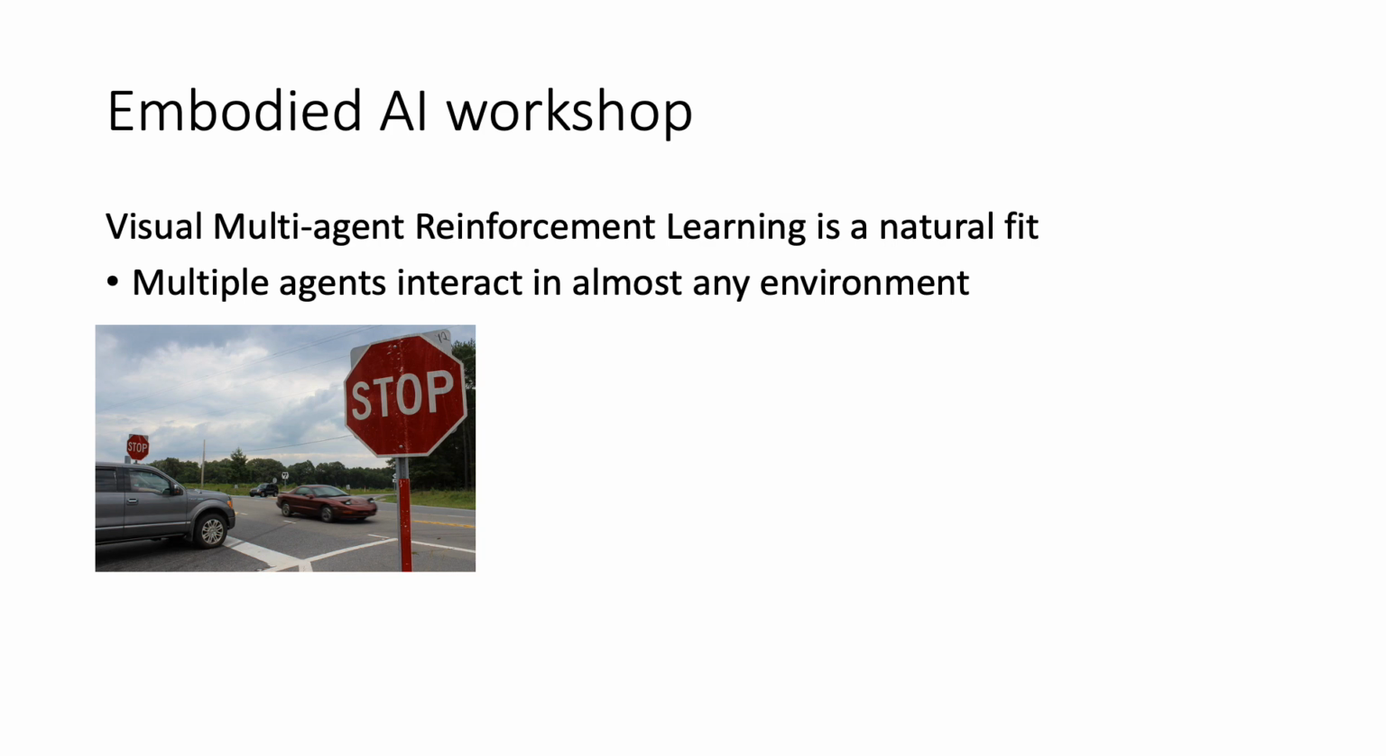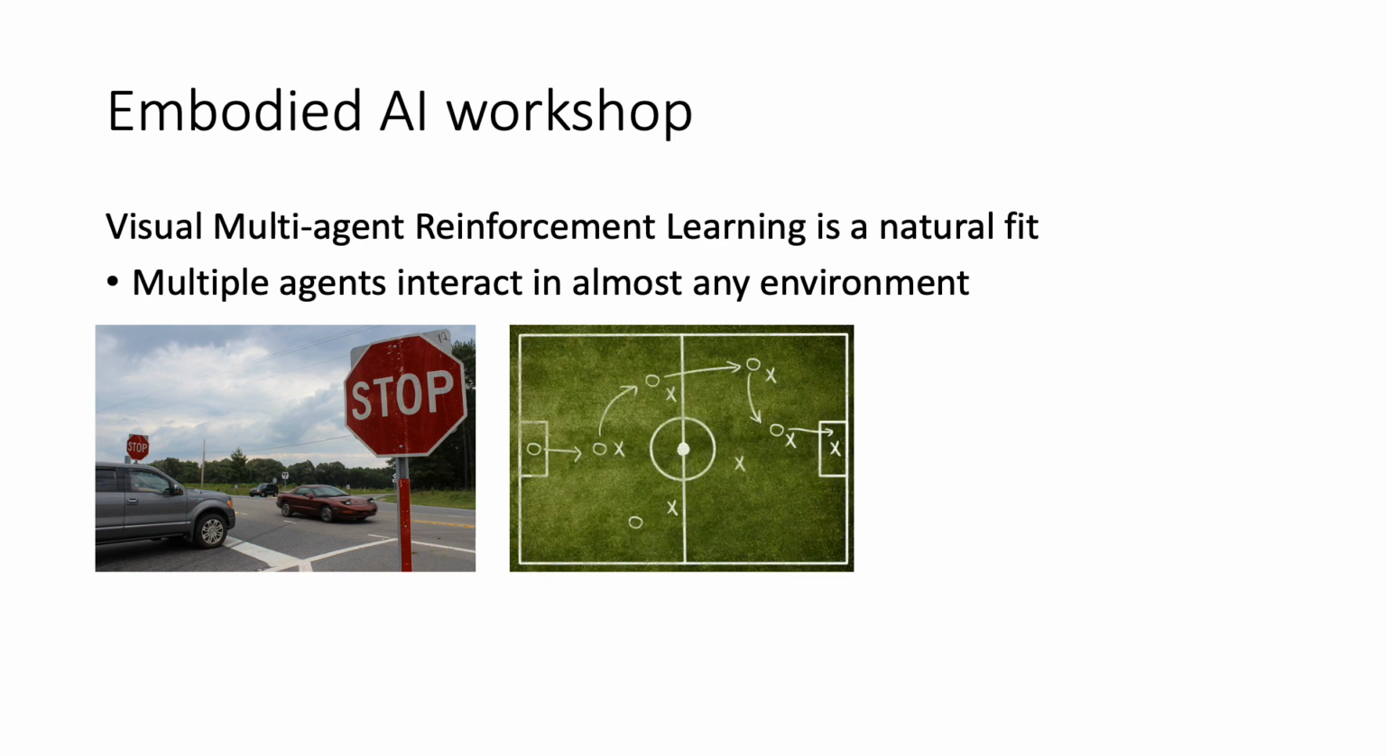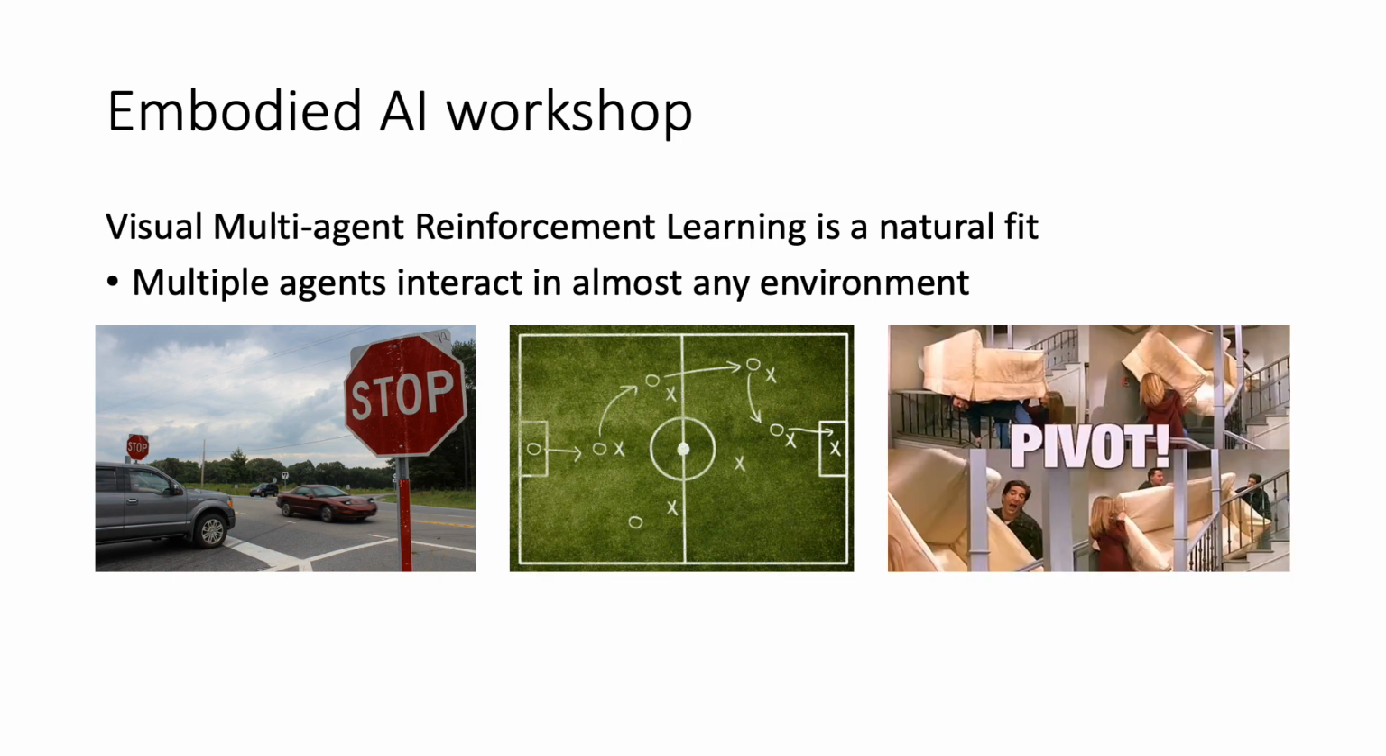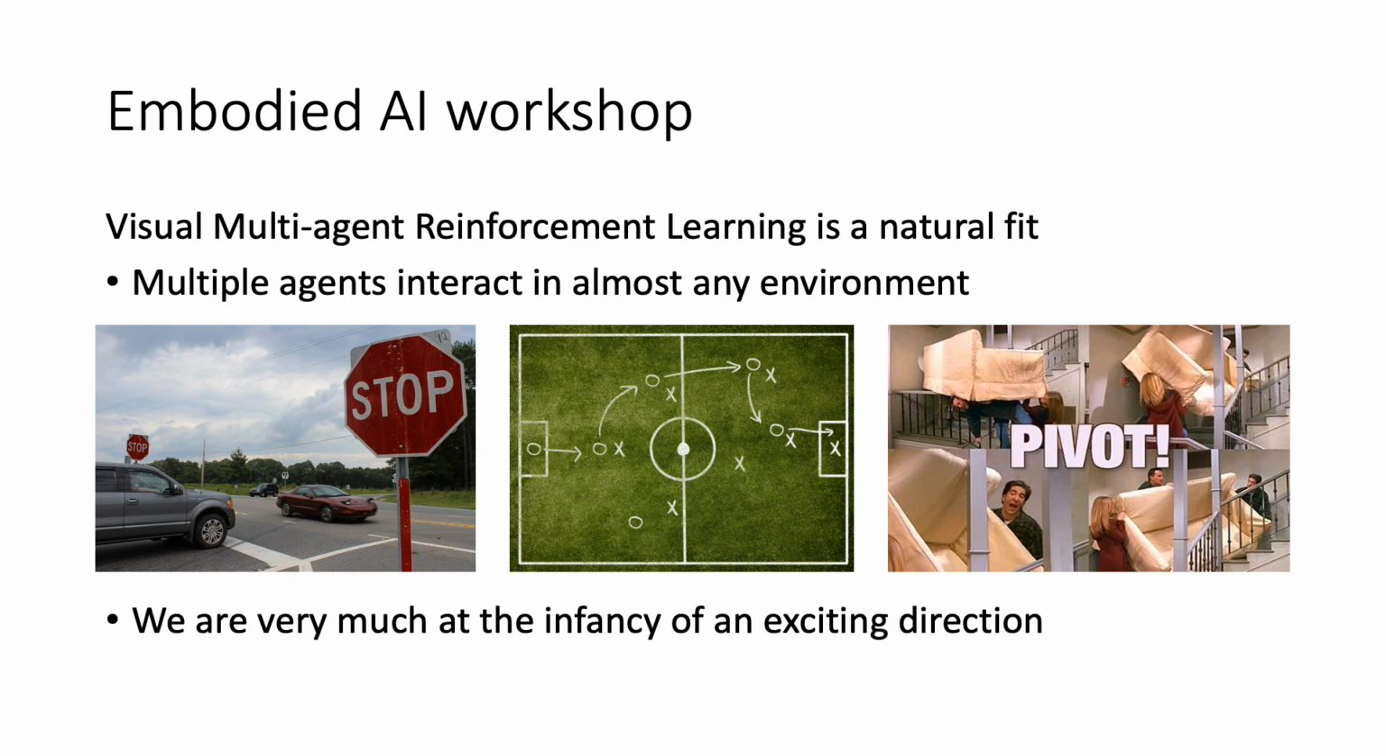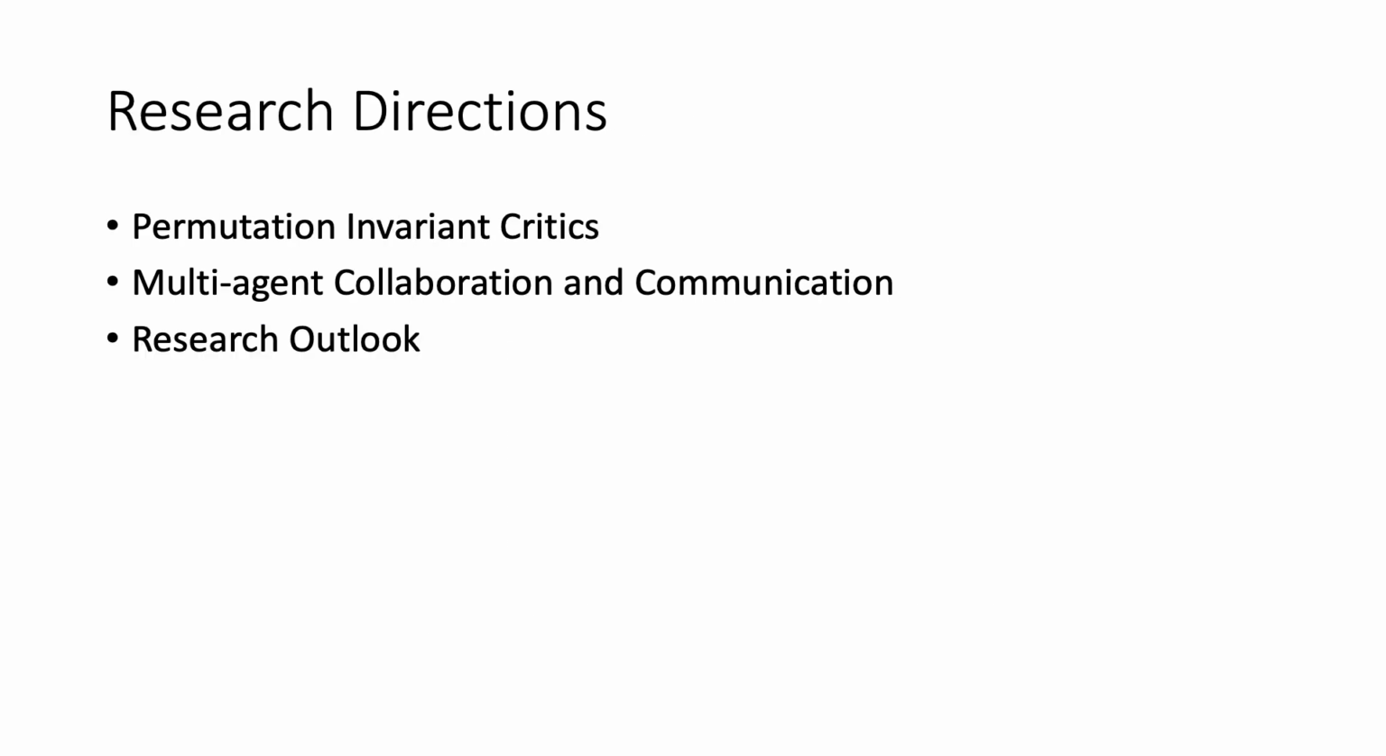I argue that visual multi-agent reinforcement learning discusses topics that fit perfectly into the Embodied AI workshop. Indeed, in almost any environment, multiple agents interact, whether this is related to traffic, games, or indoor interactions. Moreover, I try to convince you that this is an exciting direction for future research endeavors, as a lot of concepts related to visual multi-agent reinforcement learning still need to be discovered, as I hope to illustrate today.